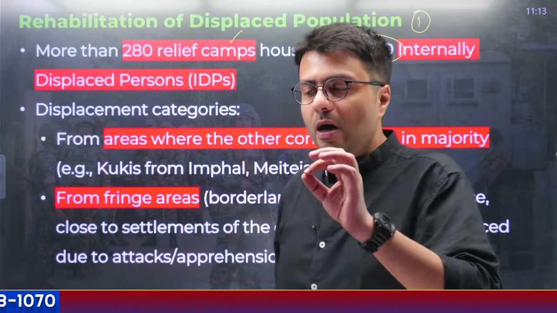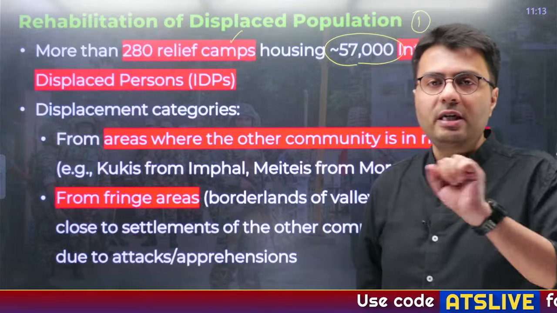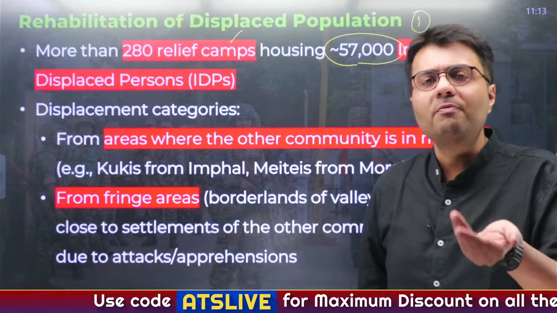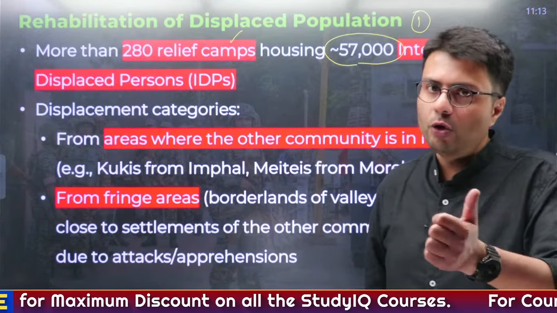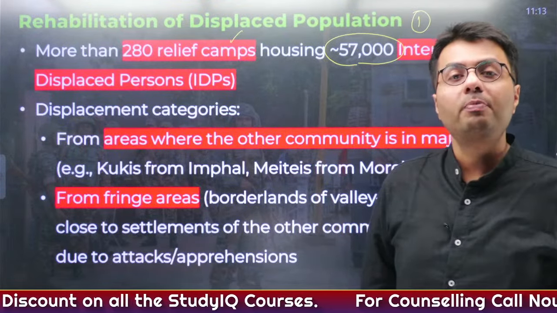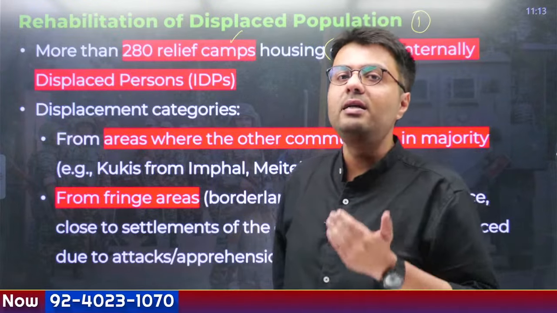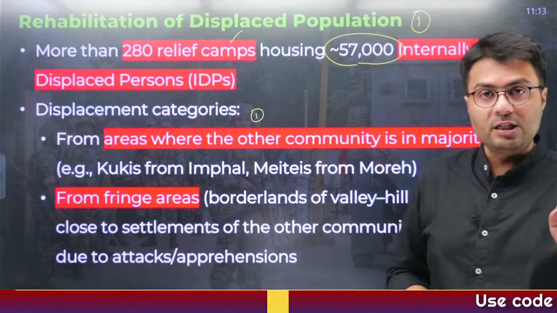Now, these displaced people are of two categories. First of all, a member belonging to a community which is a minority in the region. Suppose there is a Kuki-Zo member who is living in Imphal. Imphal is a Meitei majority area, so those people would obviously suffer violence and therefore be displaced. Similarly, Meitei people living in hill tracts near Kuki-Zo community areas might have faced violence. So these are also internally displaced people. This is the first category.